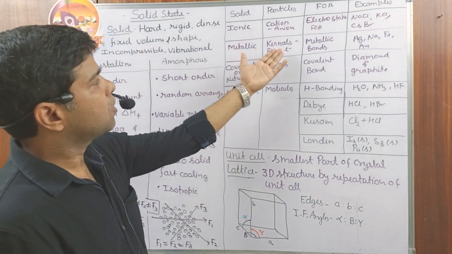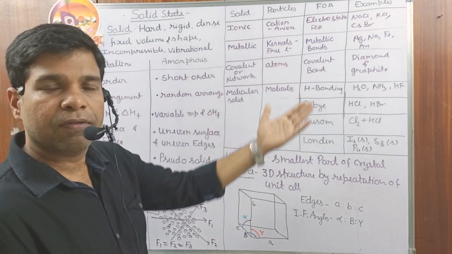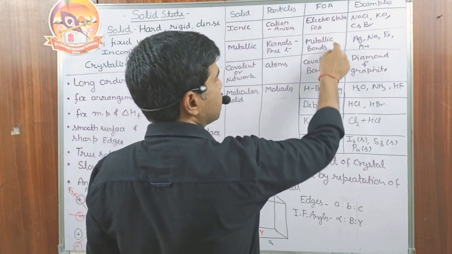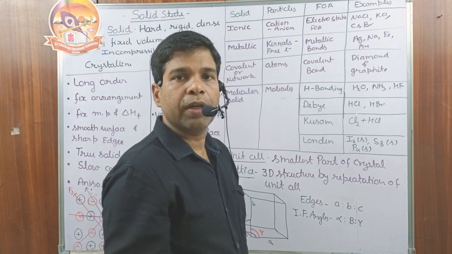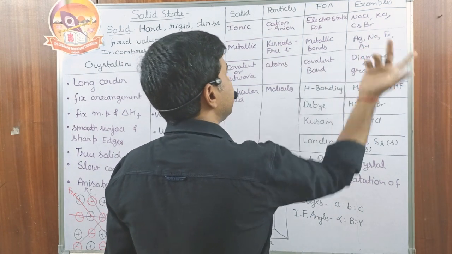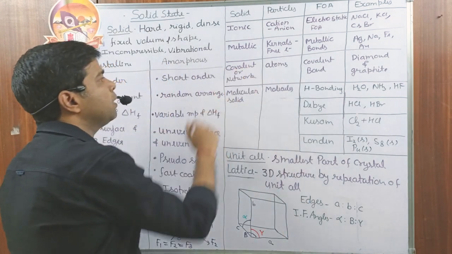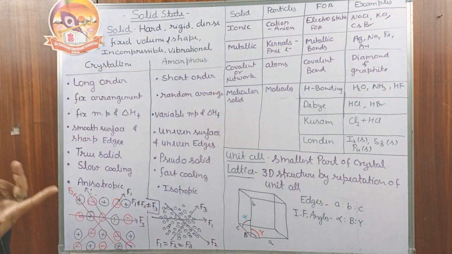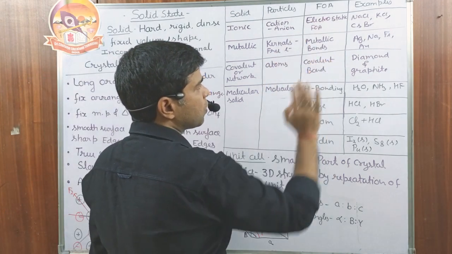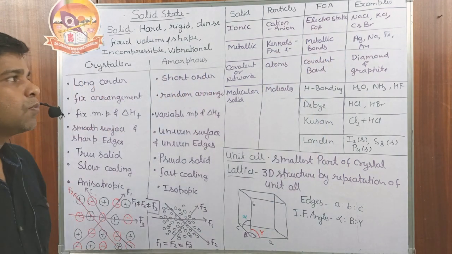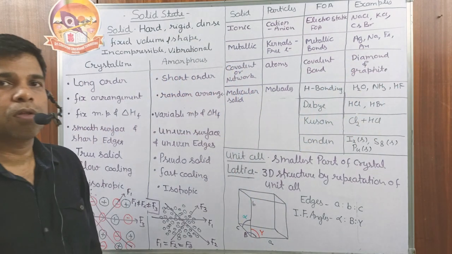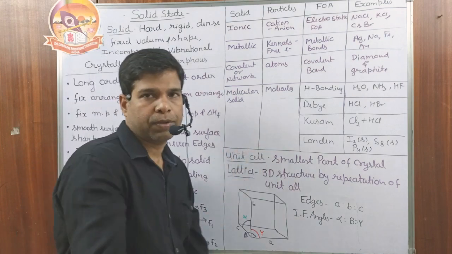Metallic solids are formed by kernels and free electrons, the kernel being the metal cation. And what is the force of attraction? We have metallic bonding among the metals. Examples: Ag, Na, Fe, Au, all the metals. Then covalent solids or network solids, sometimes also called giant molecules. These are formed by atoms. What is the force of attraction? We have covalent bonds between them. Examples like diamond and graphite. Then we have the molecular solid. In the molecular solid, molecules are present.